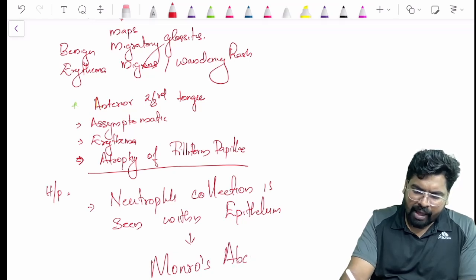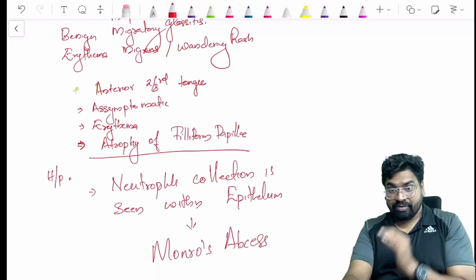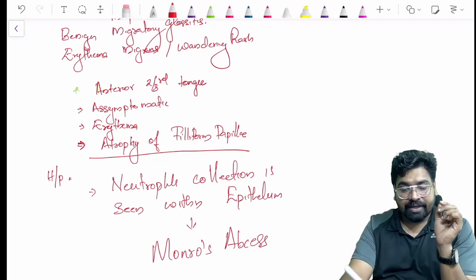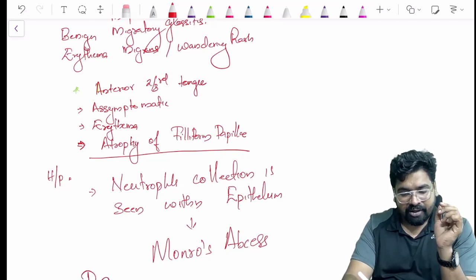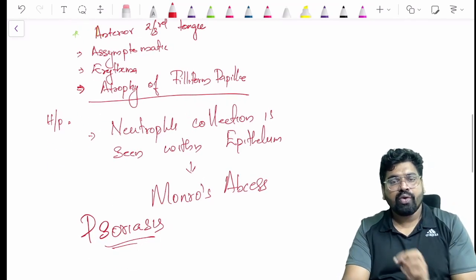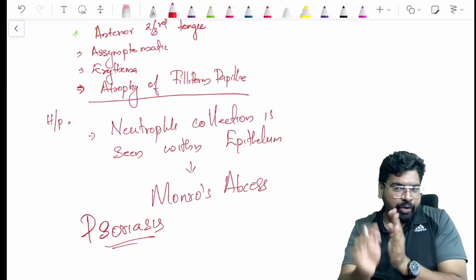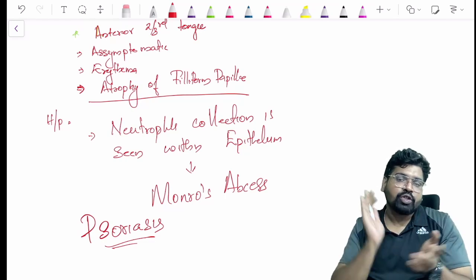Munro's abscess is usually seen in a condition called psoriasis. The same phenomenon is seen in geographic tongue.